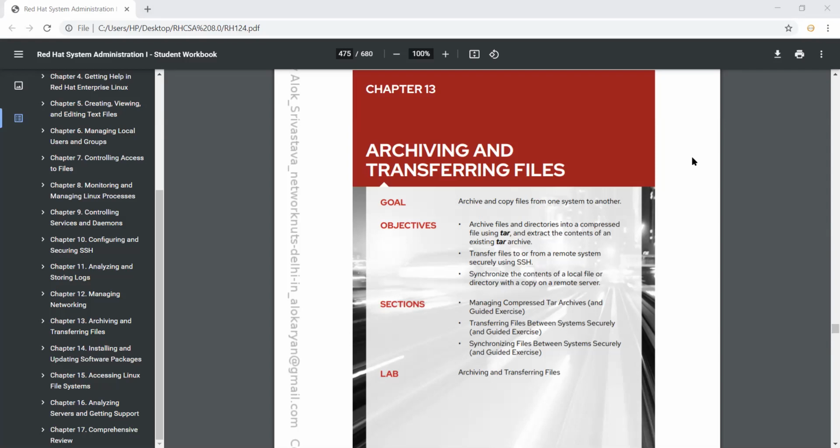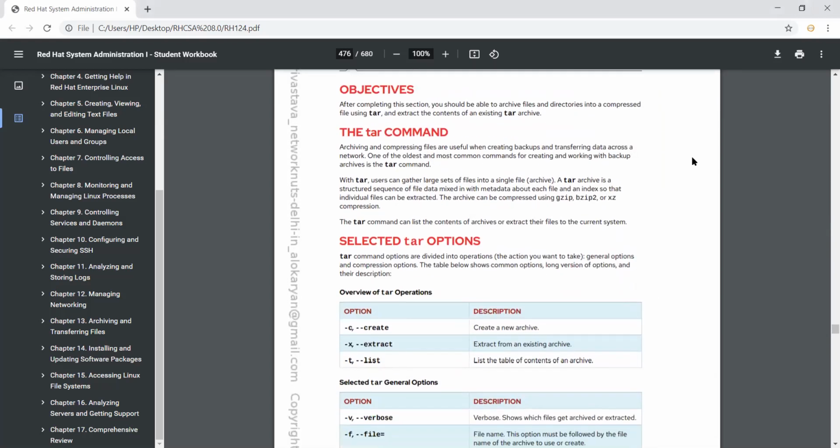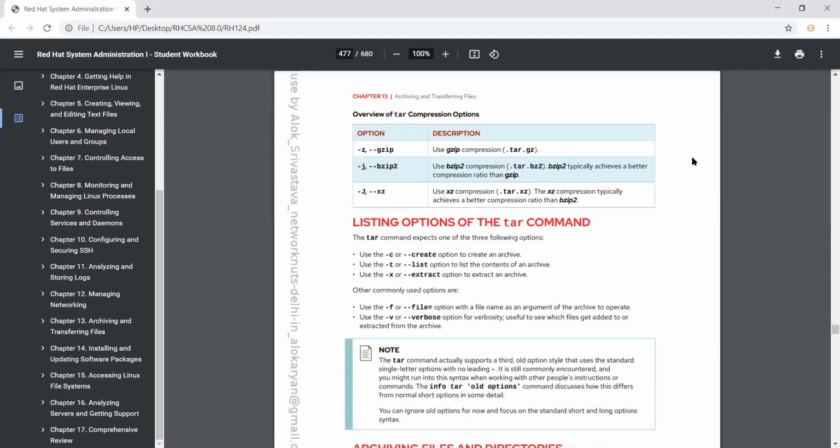In tar there are some options I will show you: -c for create, -x for extract, remember these, -t for list, -v for verbose, and -f for file. Now there are compression methods, guys: -z, -j, and -J.